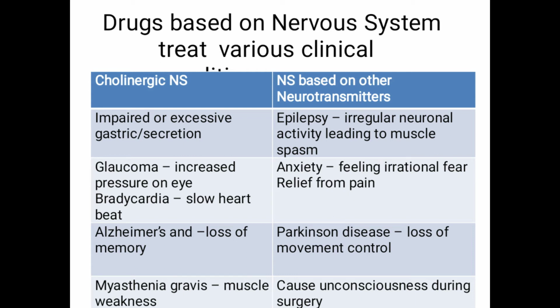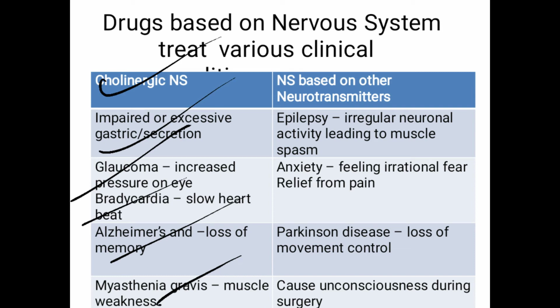So this cholinergic nervous system is responsible for impaired or excessive gastric acid secretion, then glaucoma, which increases the pressure on the eye, bradycardia, slow heartbeat, Alzheimer disease, myasthenia gravis. So such conditions are associated with the cholinergic agents or the cholinergic nervous system.